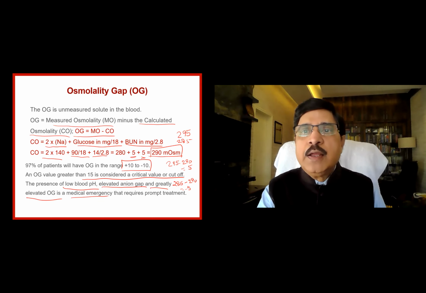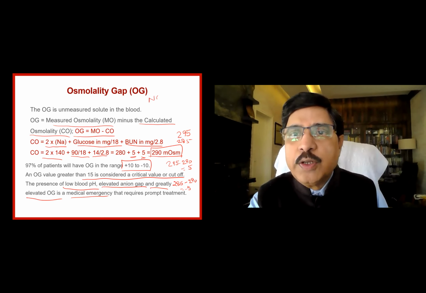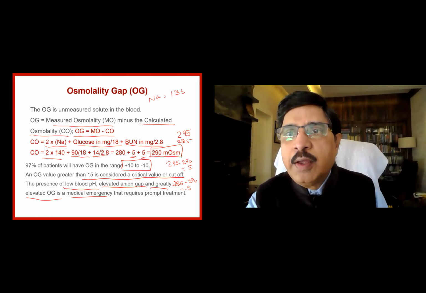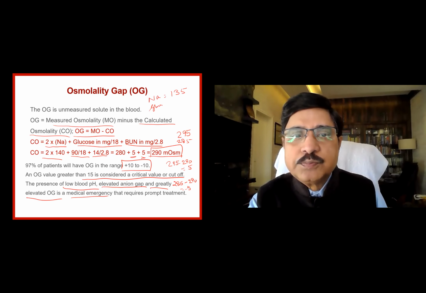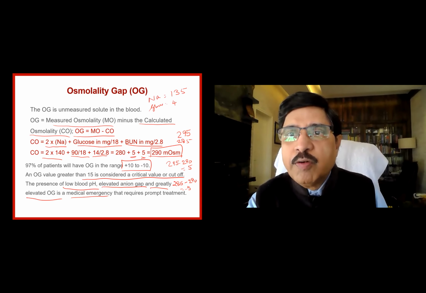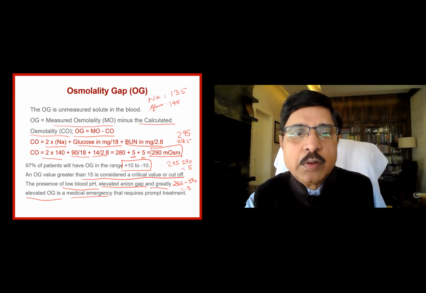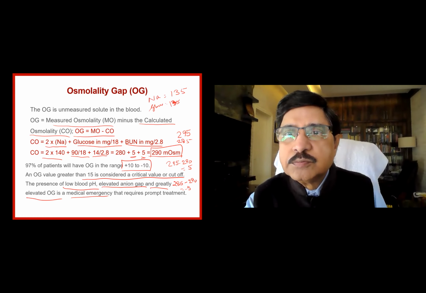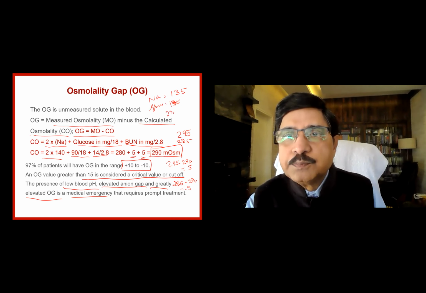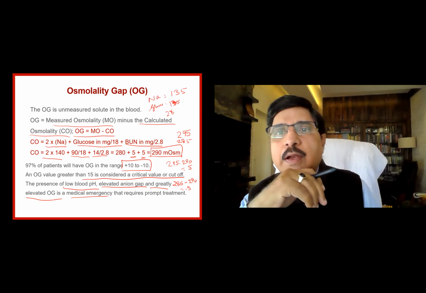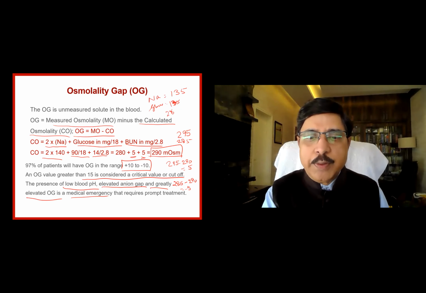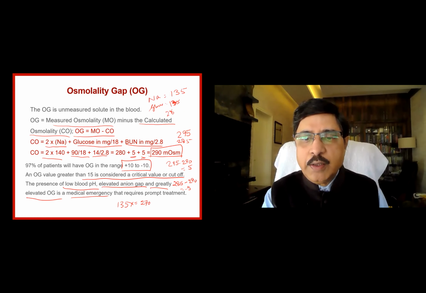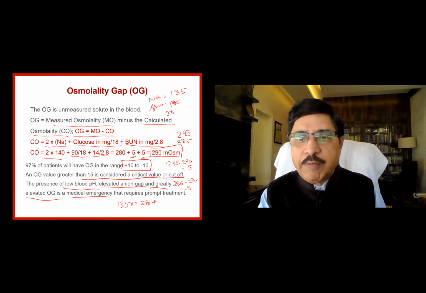In a given patient, let us say the sodium is equal to 135, the glucose is equal to 135, and BUN is 28. So what will be the calculated osmolarity? Calculated osmolarity will be 135 sodium into 2, which is 270, plus glucose 135 divided by 18.